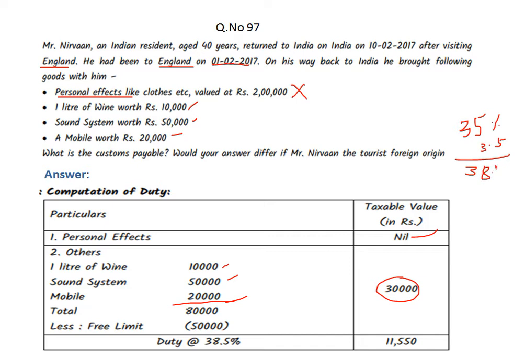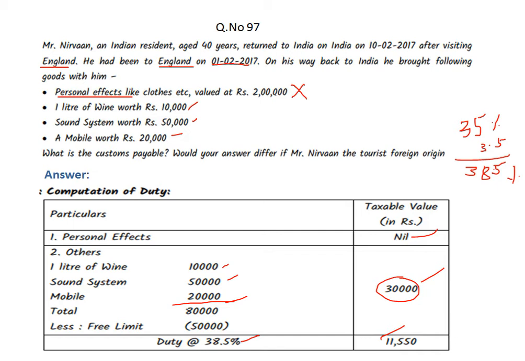I explain everything in the theory. So 38.5 is the actual total of BCD plus surcharge. The total duty is 38.5%. On this 30,000 rupees, at 38.5%, you will get 11,550.